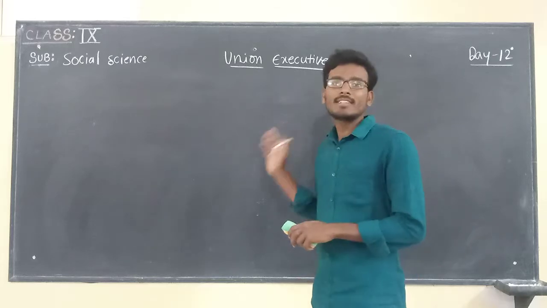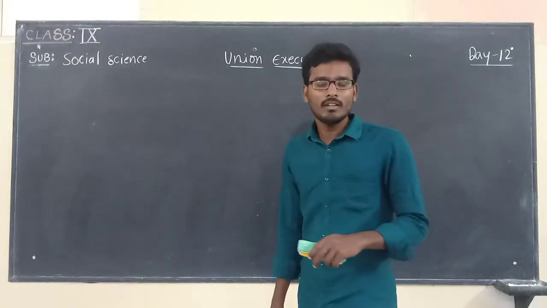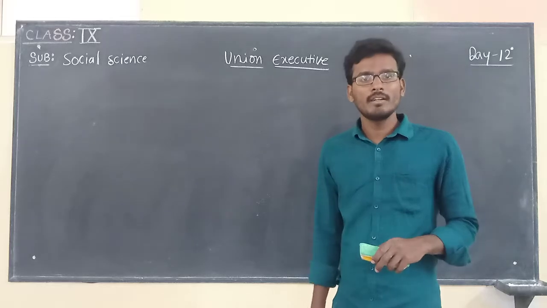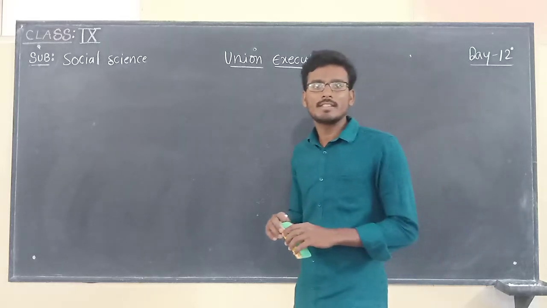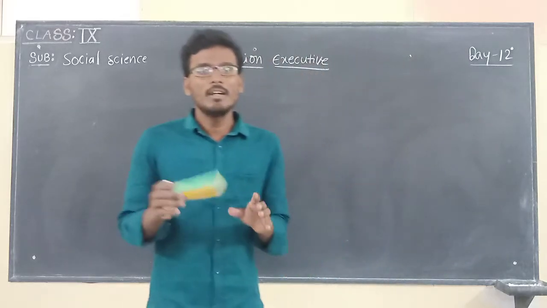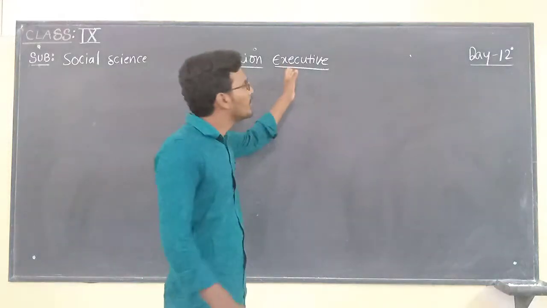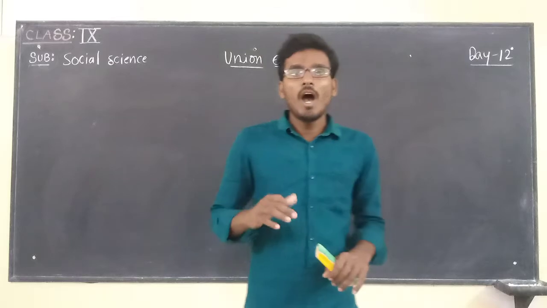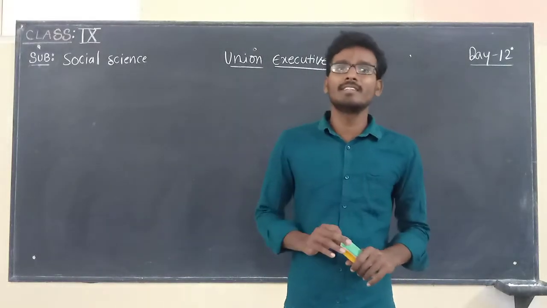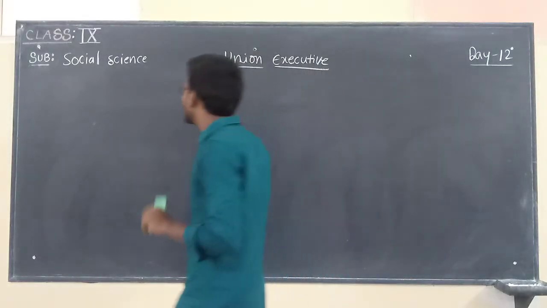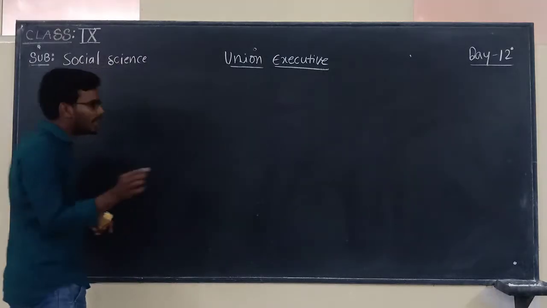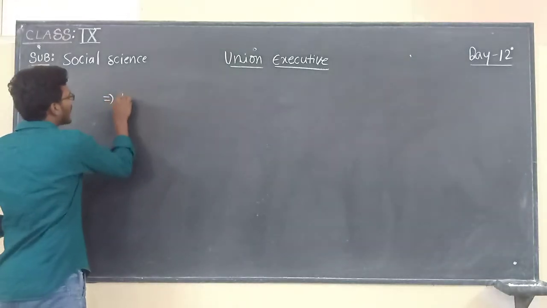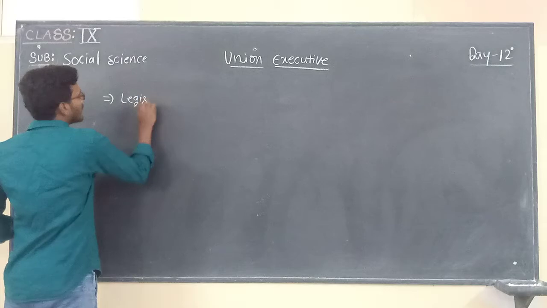So, in this class, you are going to learn another important topic in the second lesson of political science, that is union government. The concept is nothing but union executive. So, how are we dealing with this lesson? First of all, there are three organs of the union government, right? So, what are those organs? Legislature.